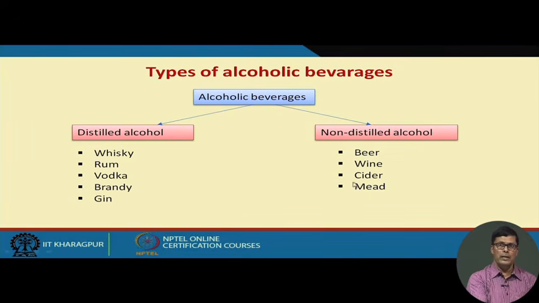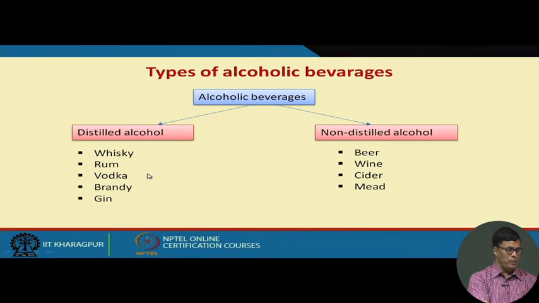Now, non-distilled liquor, we have several. We have beer, wine, cider, and mead. Beer we largely use. We have two types of beer largely in the market: lager and ale beer. And wine is also largely used. The cider is usually produced from apple juice, and mead is usually produced from honey, and we add some fruit juices to it.